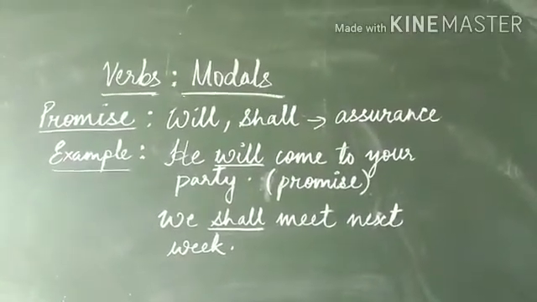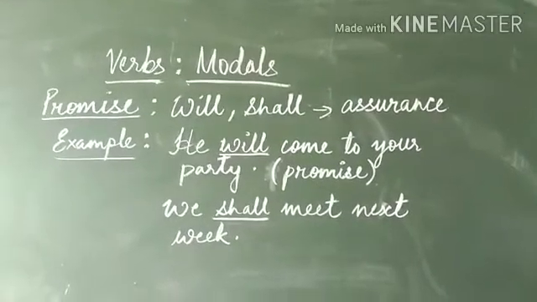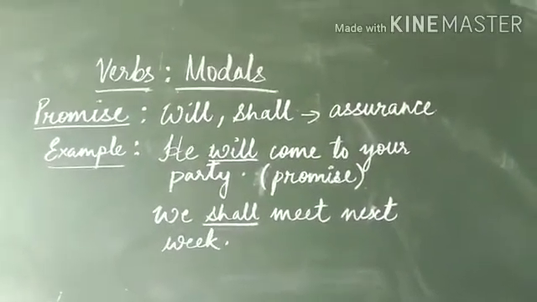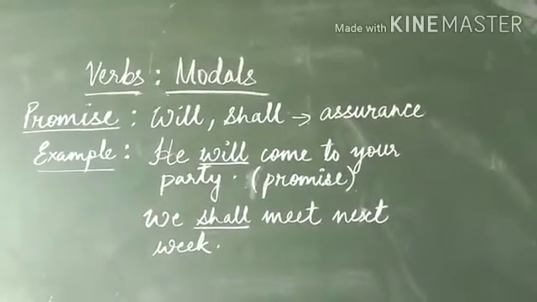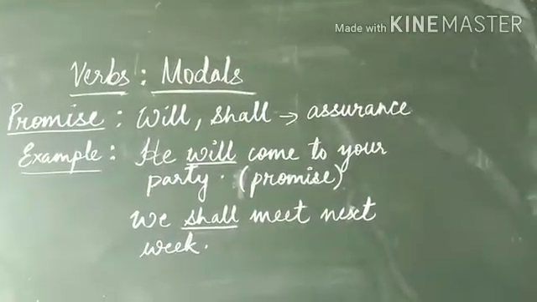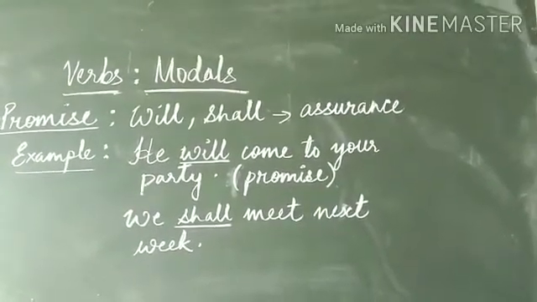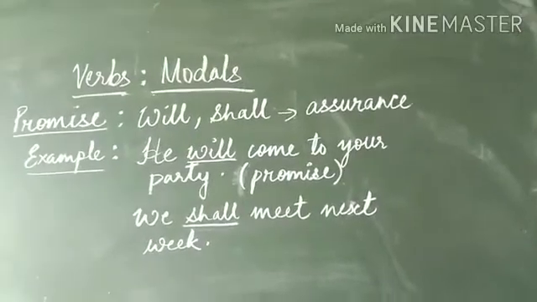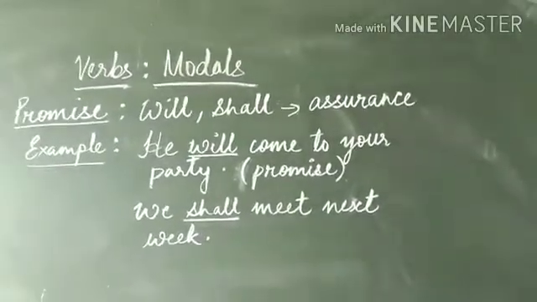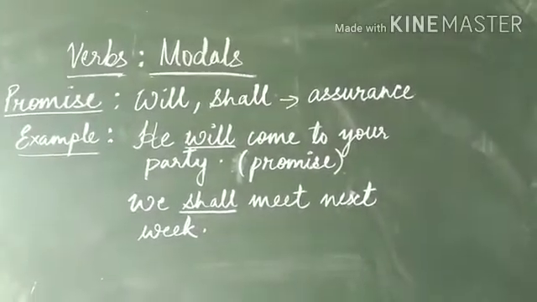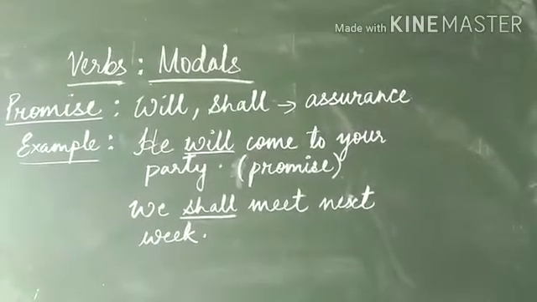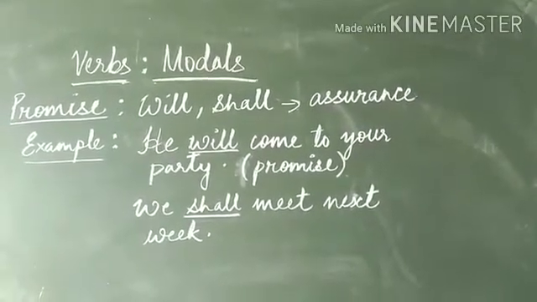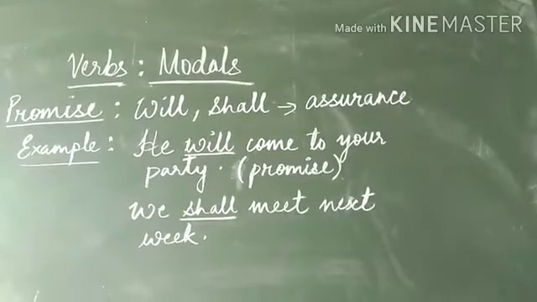Now when we use promise, what modal would we use? For promise we use will and shall. It also gives assurance. Now let's come to the example. He will come to your party. Here, children, he has promised to come to your party.